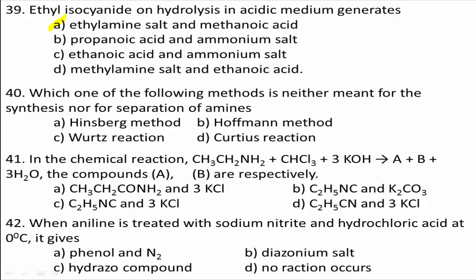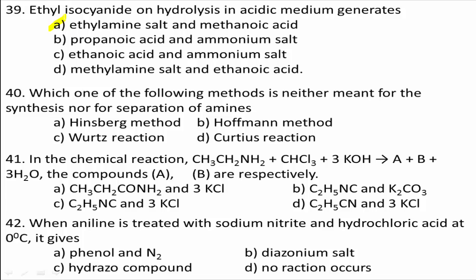Next, question number 40. Which one of the following methods is neither meant for the synthesis nor for separation of amines? Option A, Hinsberg method. Option B, Hofmann method. Option C, Wurtz reaction. Option D, Curtius reaction.